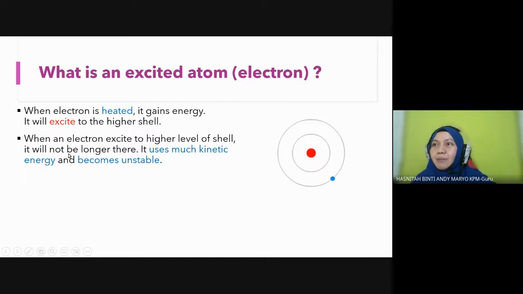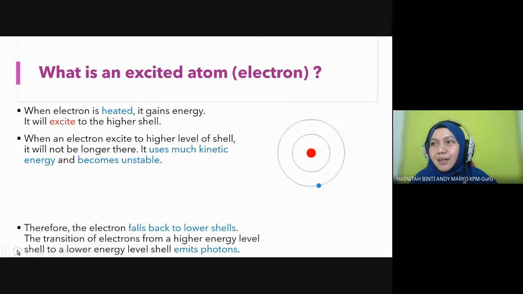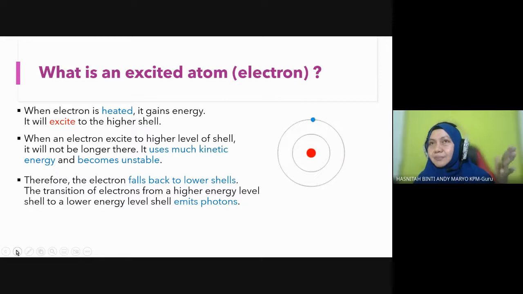They will no longer stay there, because it uses much kinetic energy and this will cause them to become unstable. Dia sudah sangat banyak energy. So it cannot stay there for a long time or it will become unstable. So what will happen when they become unstable? They will fall back to the lower shell. Dia akan turun semula ke bawah.